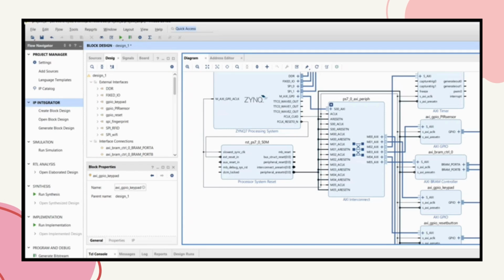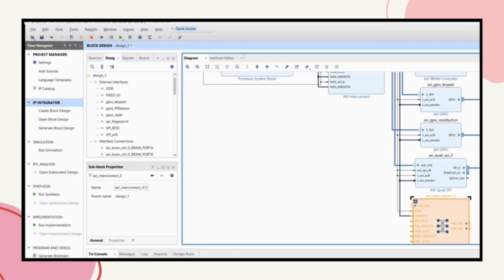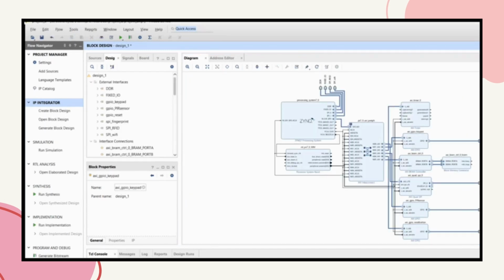So we need to validate to make sure there's no error. So we found that the interconnect doesn't choose, so we need to validate again.